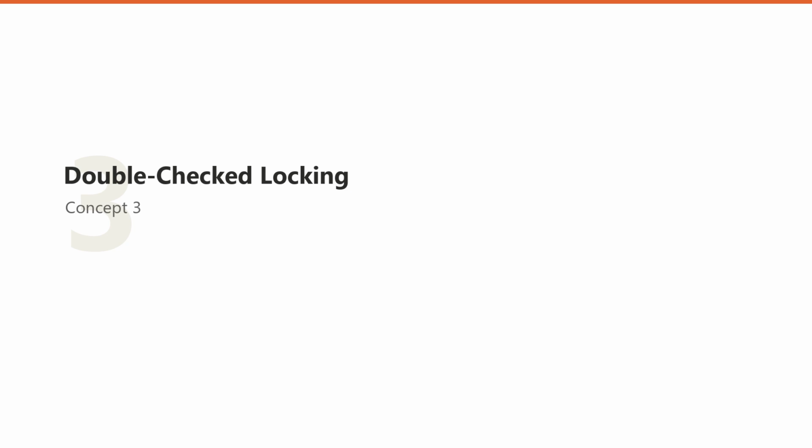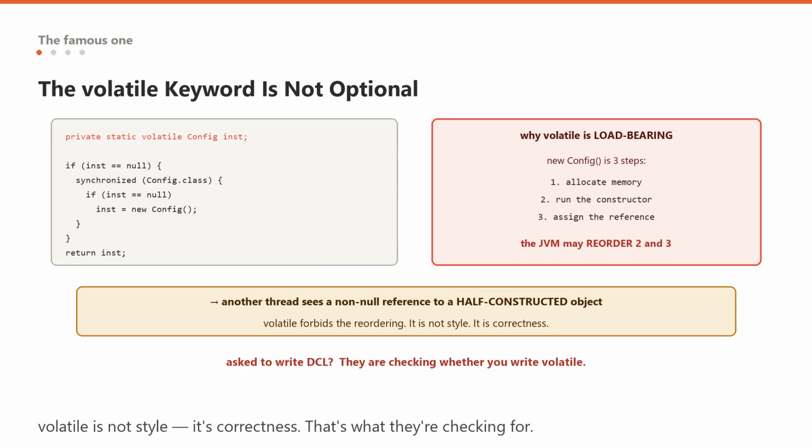Moving on to the third one. Double-check locking, and the one keyword that everybody forgets. Double-check locking is a classic optimization. Check whether the instance is null without any lock at all, and if it is not null, which is the case for essentially every call, return it immediately with zero synchronization. Only if it looks null do you acquire the lock, and then check again inside the lock, because another thread might have created it while you were waiting. Two checks, hence the name.